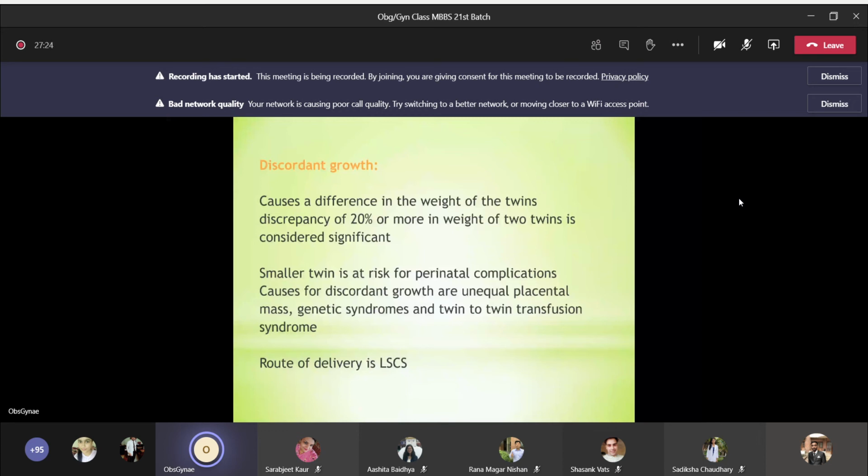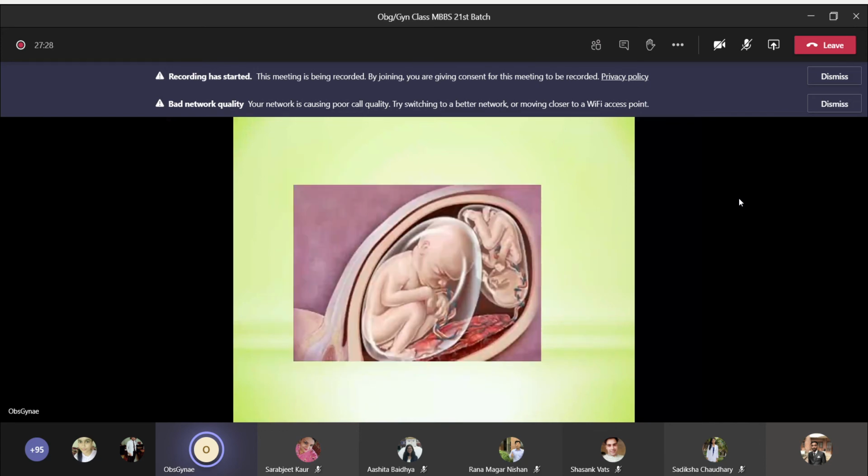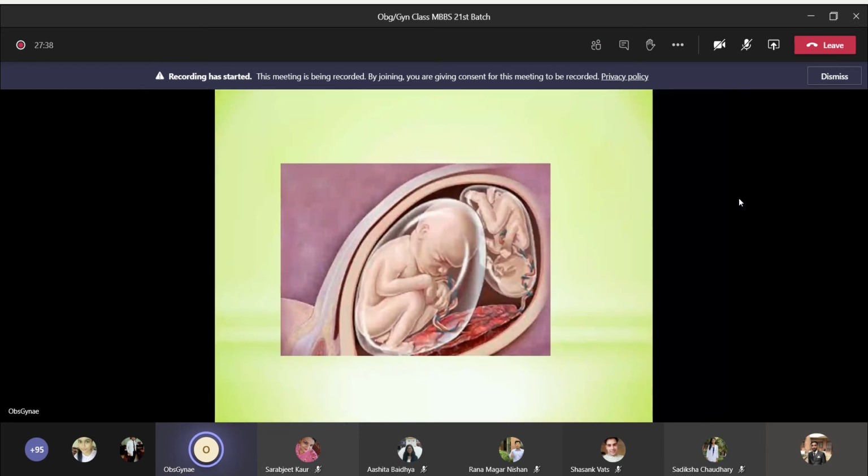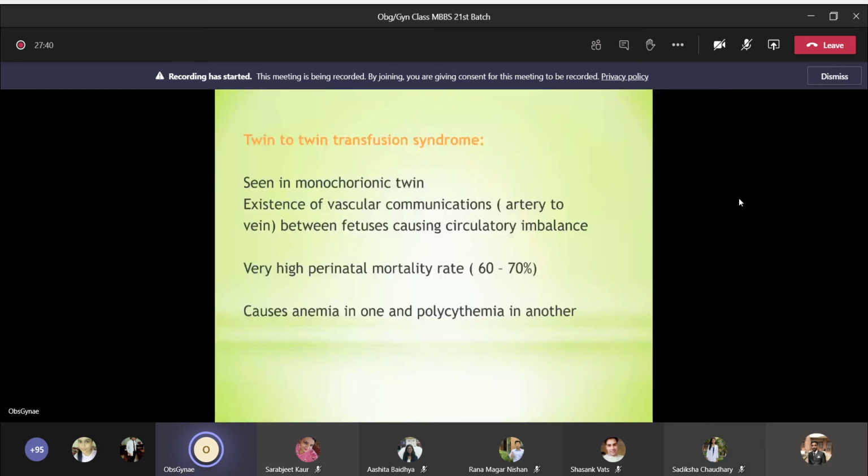Twin-to-twin transfusion syndrome. It is seen in monochorionic twin. There would be existence of vascular communication, artery to vein, between fetuses causing circulatory imbalance. There is a very high perinatal mortality rate, 60 to 70%, and there will be anemia in one and polycythemia in another.